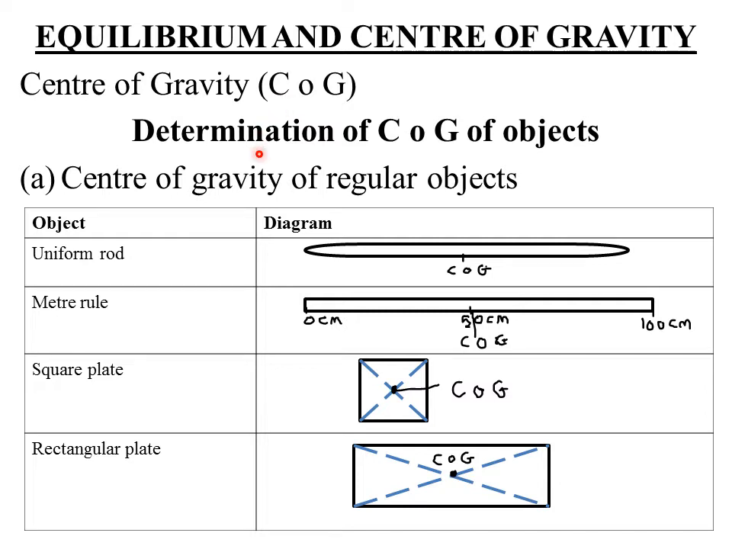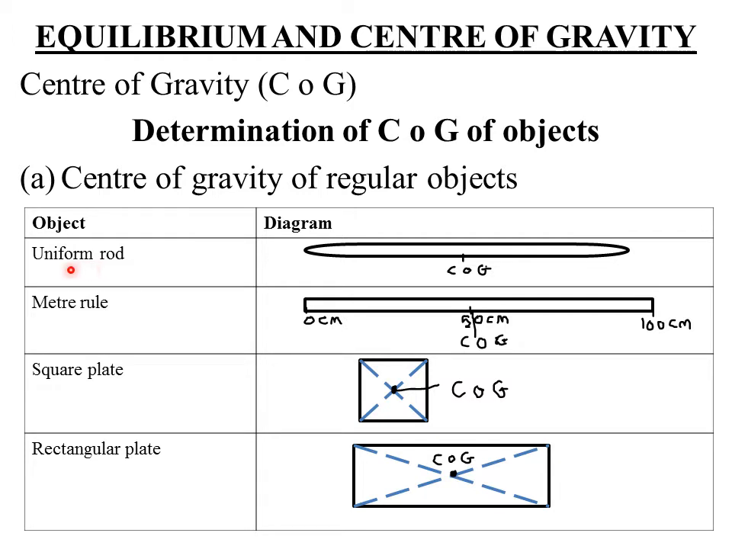There are various ways of determining the position of center of gravity for objects. So we look at determination of center of gravity of objects. Now we have two main categories of objects. One, we have what we call regular objects, and also we have what we call irregular objects. Regular objects are objects that have regular shapes, for example, a triangle, a square, a rectangle. That is all objects that have a definite or a regular shape. Whereas irregular objects are objects that have irregular or indefinite shapes. So how do we find the center of gravity for regular objects, that is, objects that have a definite shape?